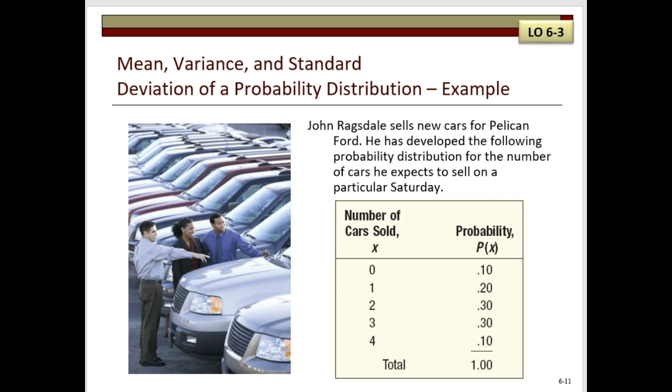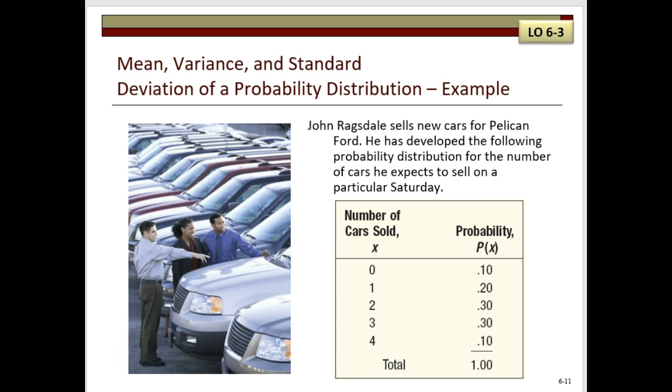The random variable denoted as X is the number of cars sold by John on a typical Saturday. The respective probabilities of X are represented as P of X. Given the probability distribution table, we will compute the mean, the variance, and the standard deviation of the number of cars sold by John on a typical Saturday.